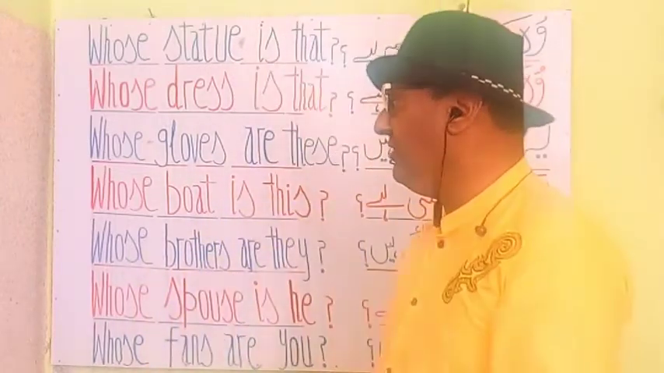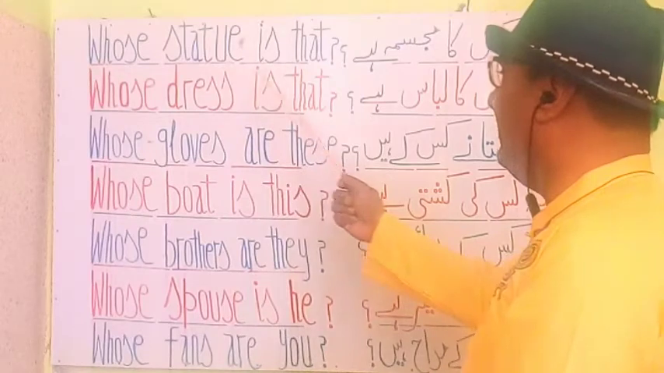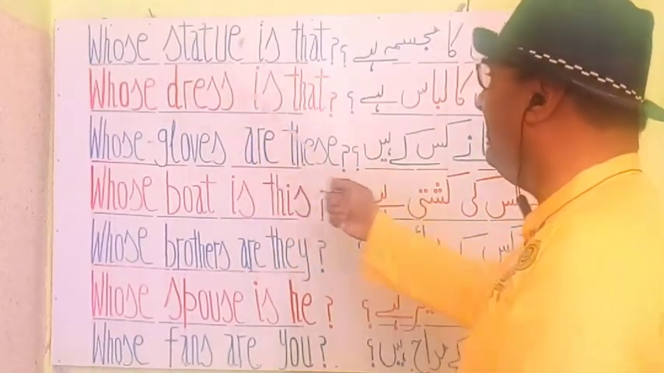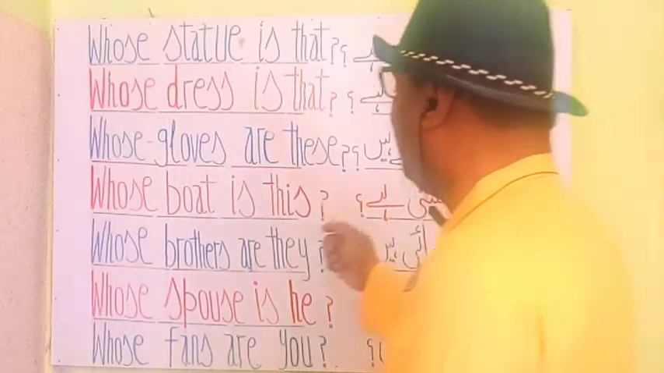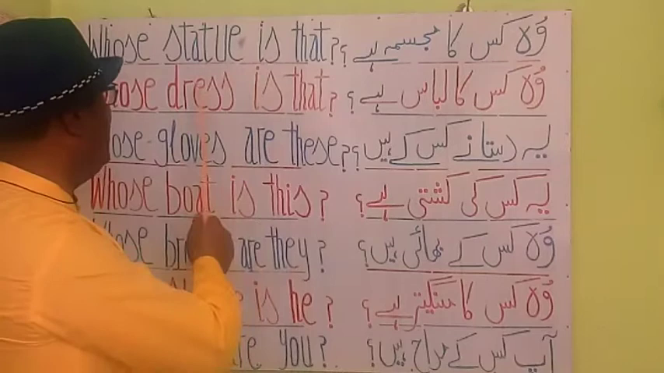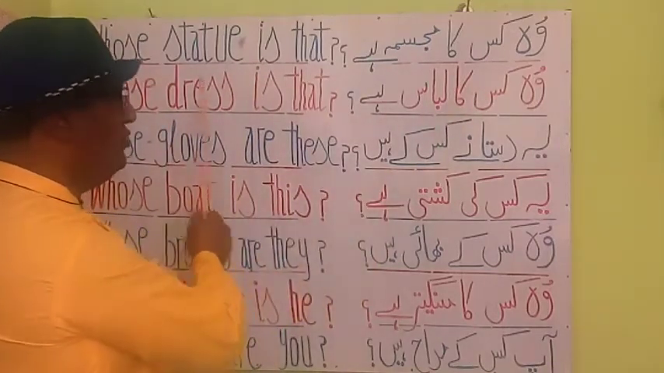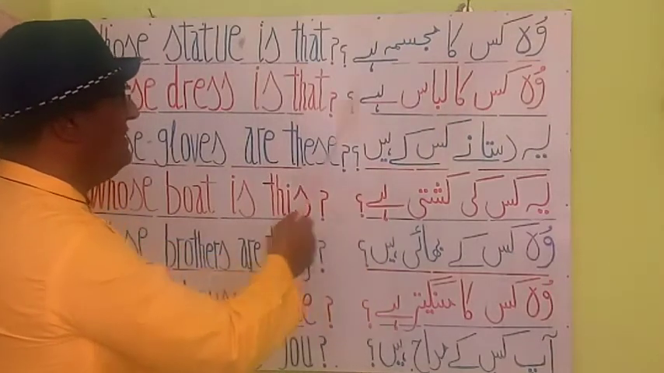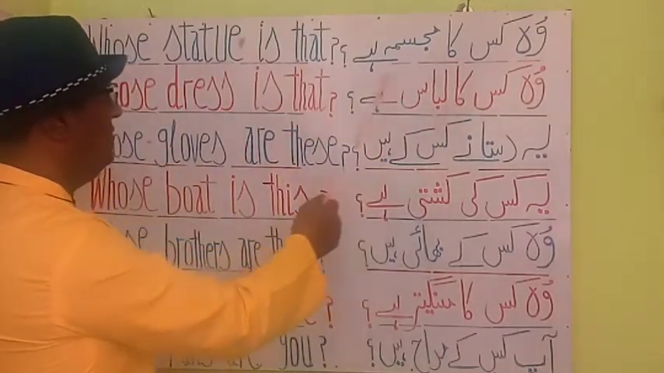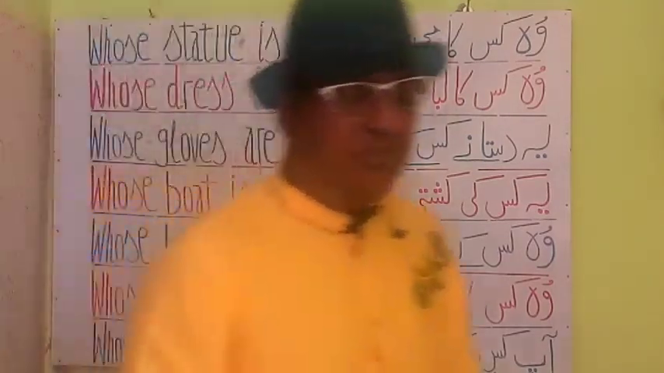Here you see the first one: Whose statue is that? Whose statue is that? वो किसका मुजस्मा है? Here you see, students, whose statue is that? वो किसका मुजस्मा है?